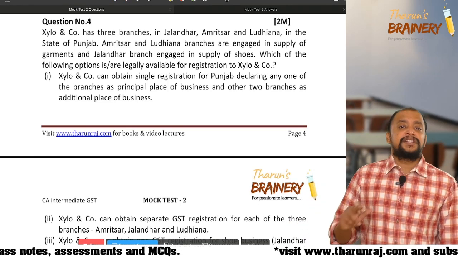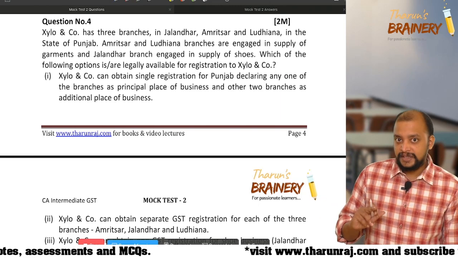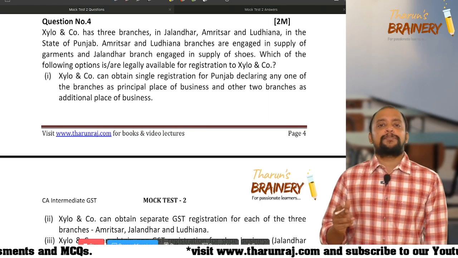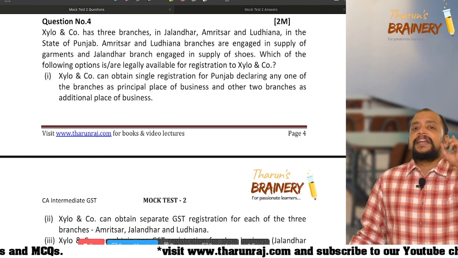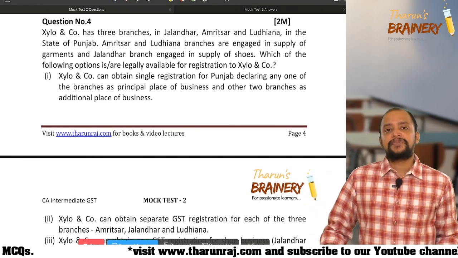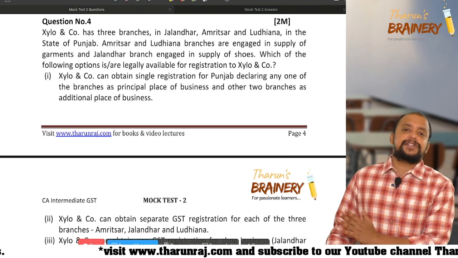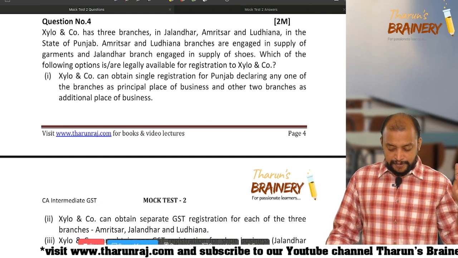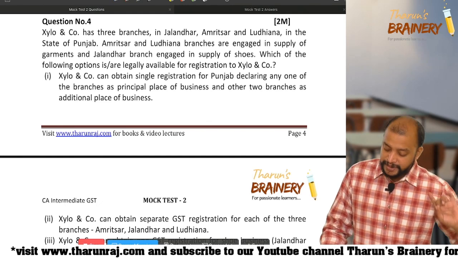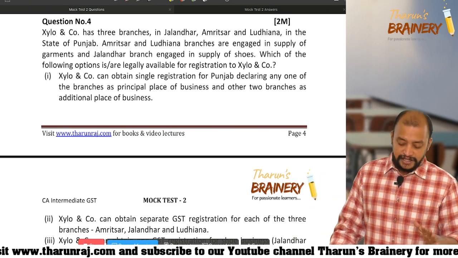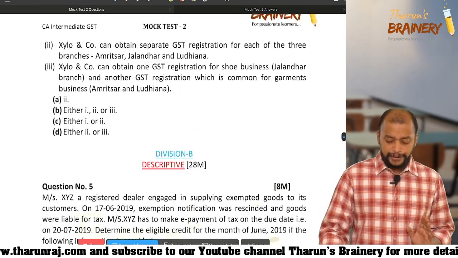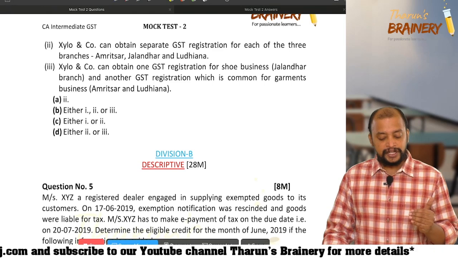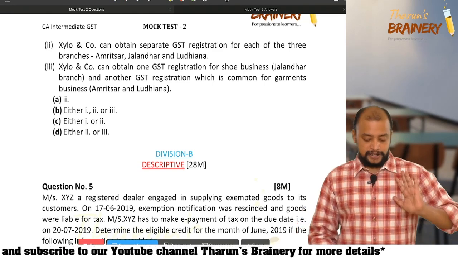See, whenever within the state we have multiple places of business, we have only 2 options. Either go for a single registration and show all other places as additional place of business and any one place as the principal place of business. Or option 2, go for separate registrations with respect to all the places of business. So Xylo can obtain single registration for Punjab, declaring any one of the branches as principal place of business and other places as additional place of business. That statement is correct. Number 2, Xylo and Company can obtain separate GST registration for each of the 3 branches. Even that is also correct.